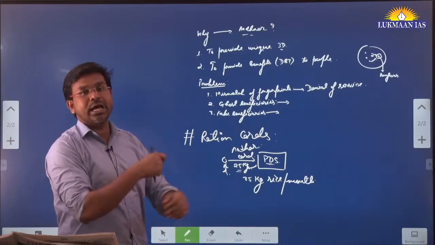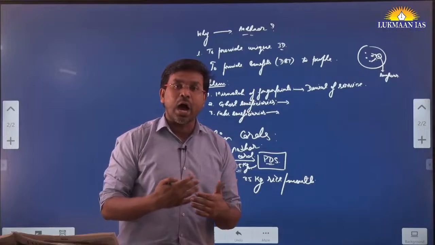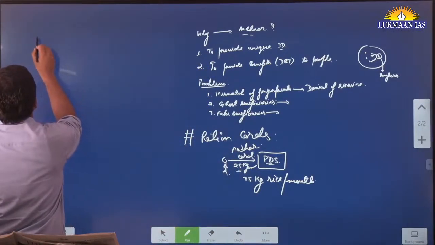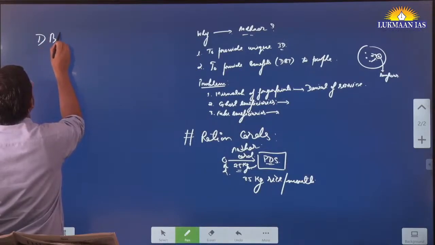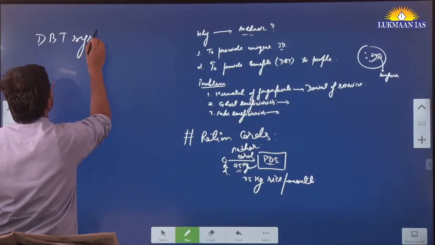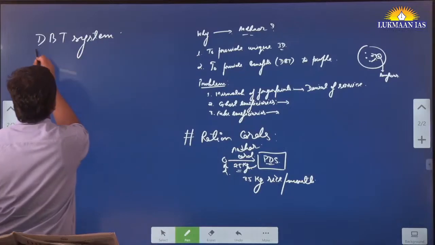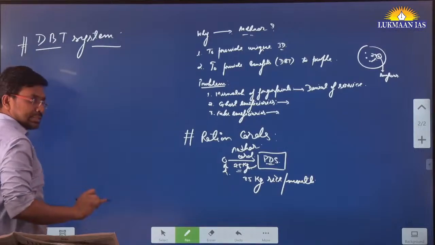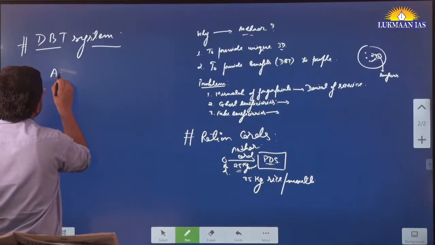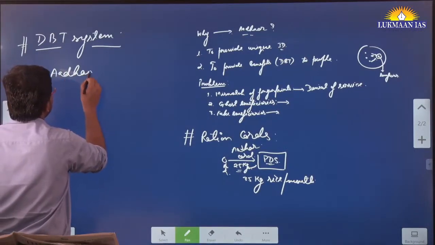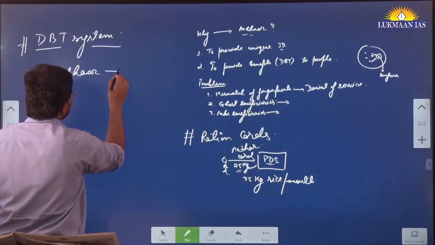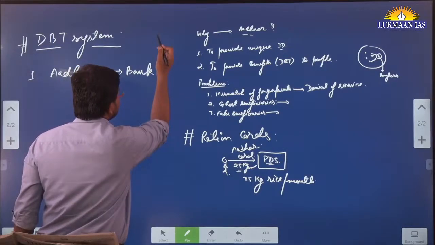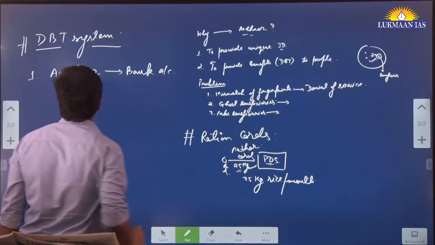So let us understand how the Aadhaar system functions, how people get the benefit under the Direct Benefit Transfer scheme. So we are going to discuss how the DBT system works. Number one, one's Aadhaar card must be linked to his bank account.